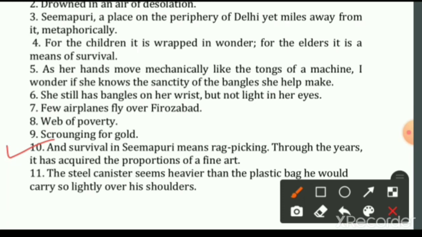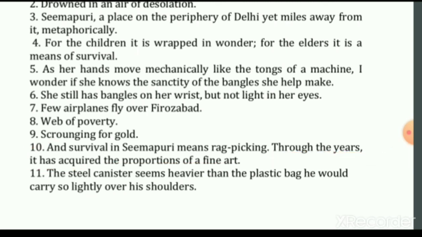Through the years, it has acquired the proportion of a fine art. Here, the author is using the literary device hyperbole. Hyperbole means exaggeration in the statement by calling the rag picking occupation a fine art. Okay, so the statement has been exaggerated because rag picking can never be a fine art.